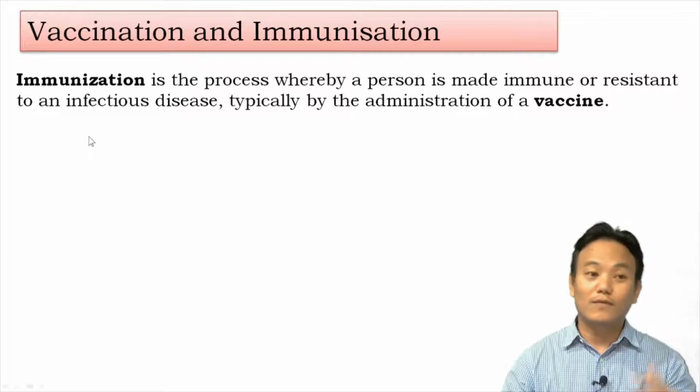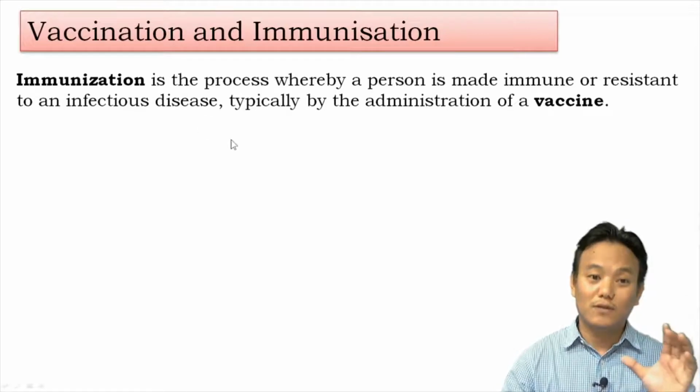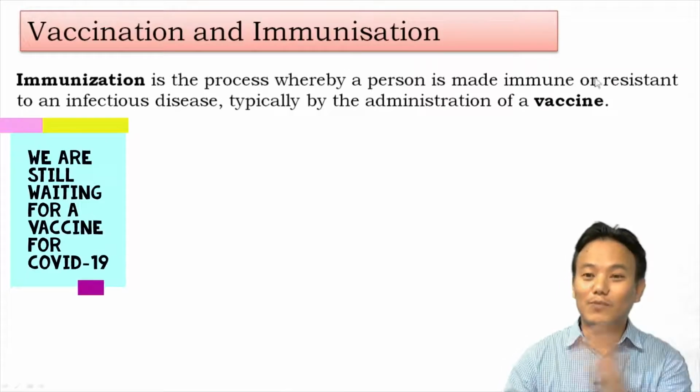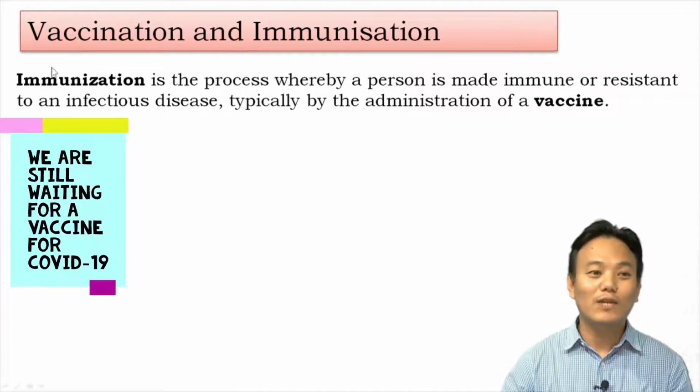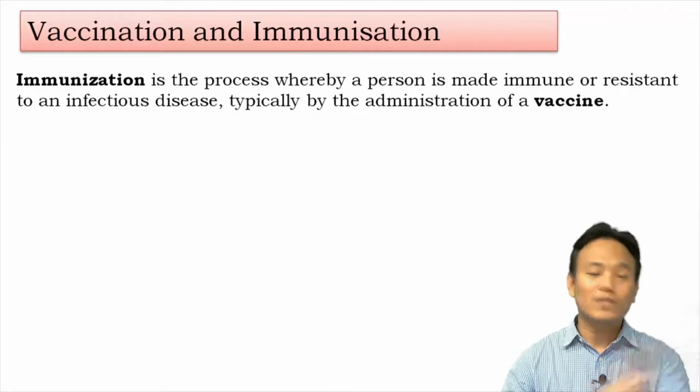Right. So we can take an example of the pulse polio program. We all know about the pulse polio program, in which infants who are less than 5 years of age are administered pulse polio drops. The pulse polio drops are nothing but vaccine. Right. So that vaccine is administered in order to make those children resistant or immune towards the polio virus. And the entire process is called immunization. So you can note down the definition of immunization, in order to understand the difference between vaccination and immunization. But still, they can be used interchangeably.